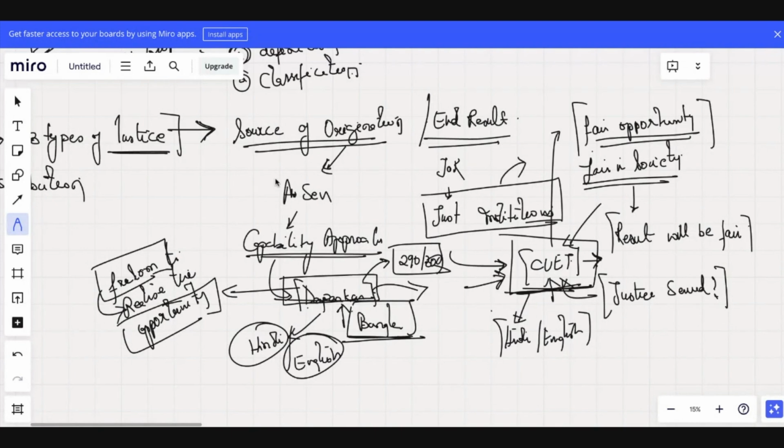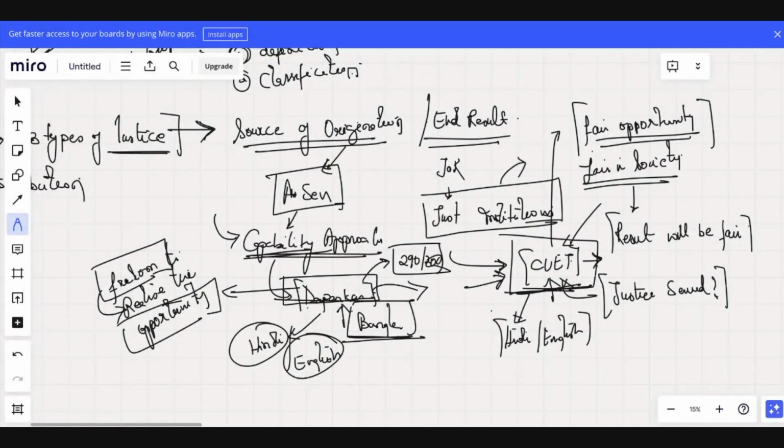So when we talk about capability, it's not just limited to the example between three individuals, where one is physically disabled and others have some skills. The core value is freedom to realize the opportunity.